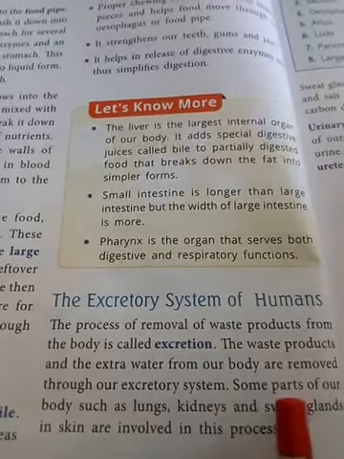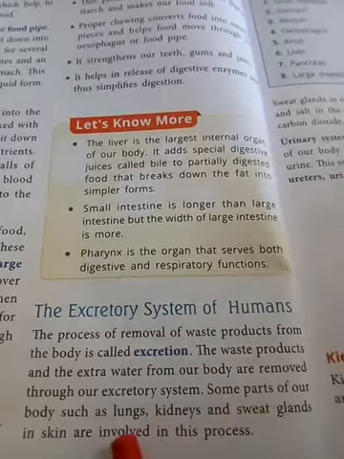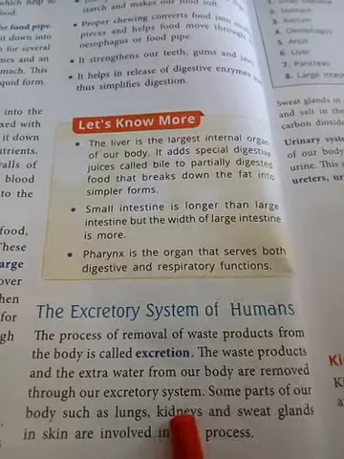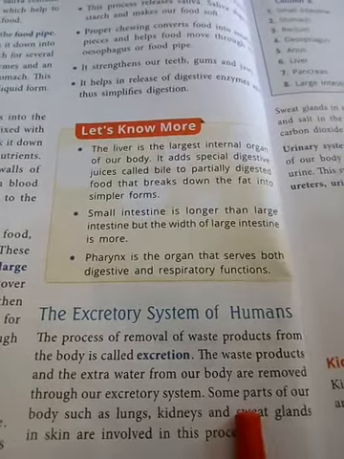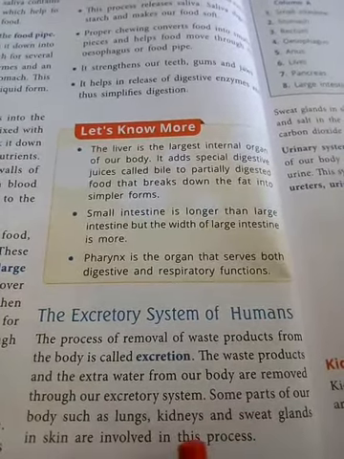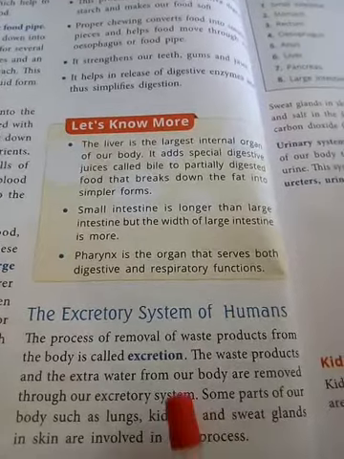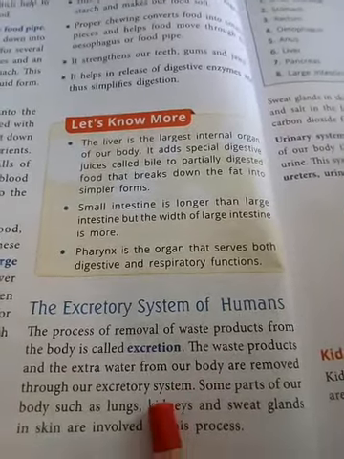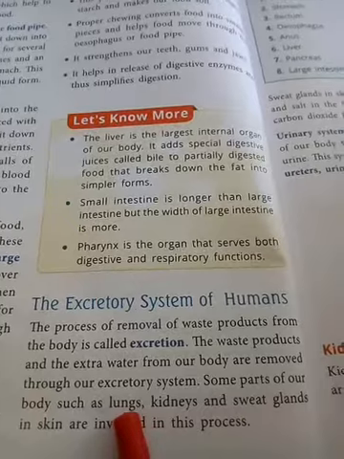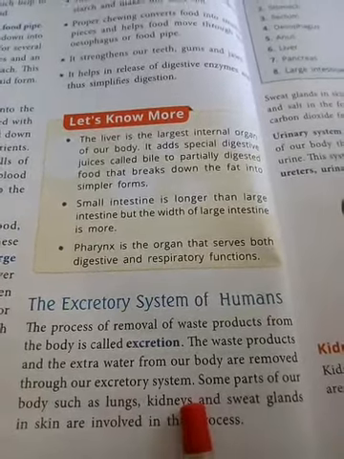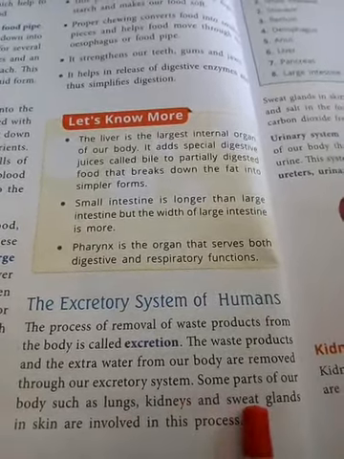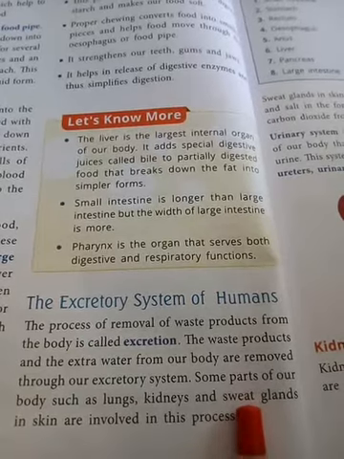Some parts of our body, such as the lungs, kidneys, and sweat glands in the skin, are involved in this process.